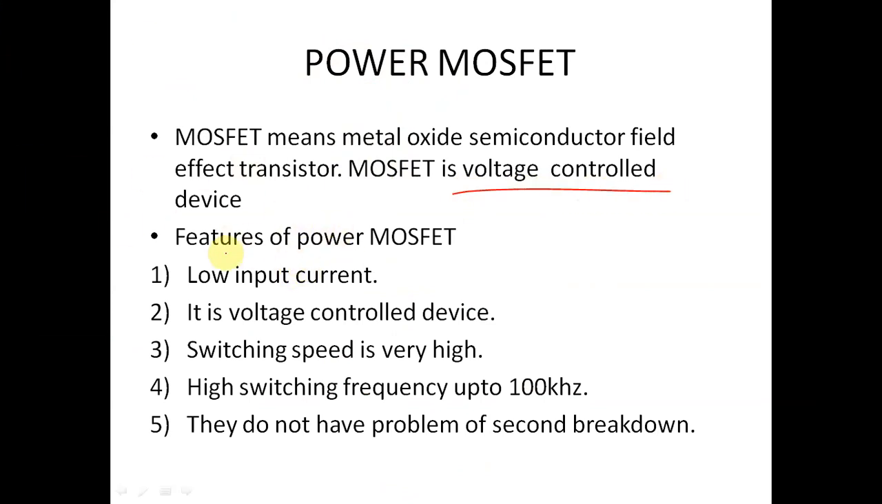Features of power MOSFET. These are some features of the power MOSFET. Low input current. It is a voltage controlled device. Switching speed is very high. High switching frequency up to 100 kilohertz. In a power BJT, this frequency is up to only 10 kilohertz, but in a power MOSFET, this frequency is up to 100 kilohertz, and they do not have the problem of the second breakdown mechanism. These are some features of the power MOSFET.